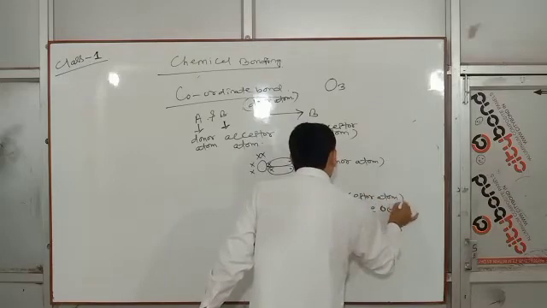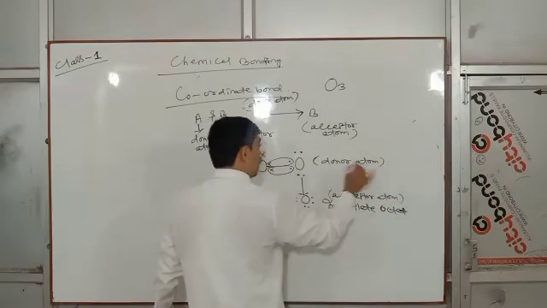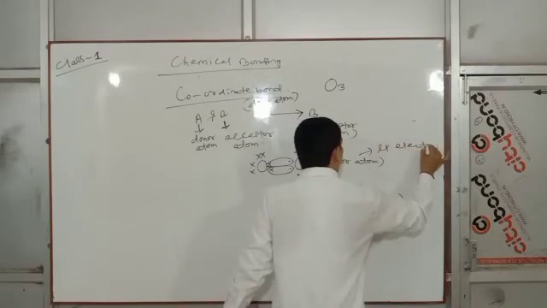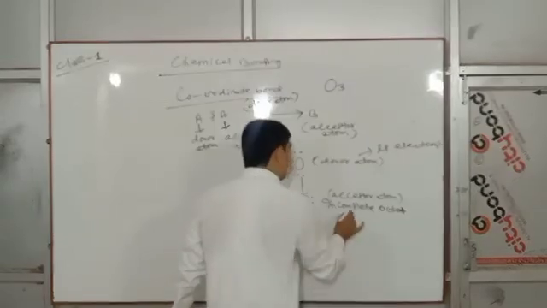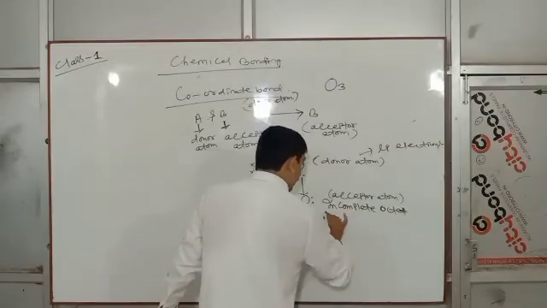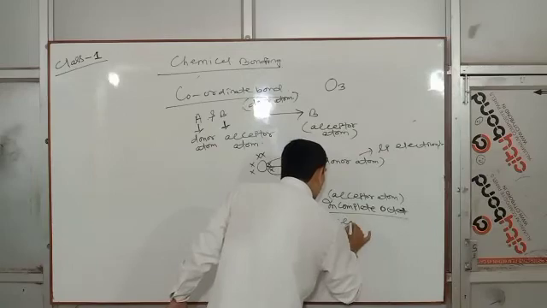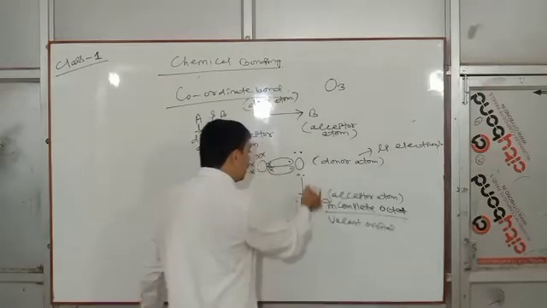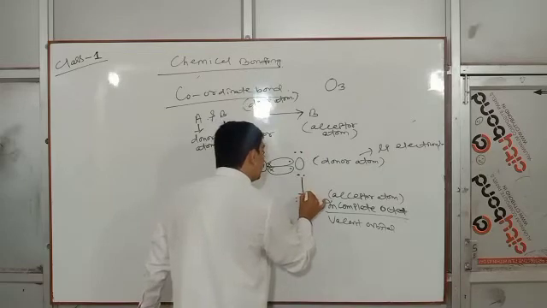Acceptor atom. Donor atom must have lone pair of electrons, and the acceptor atom must have an incomplete octet or vacant orbital in order to accept the electrons donated by the donor.